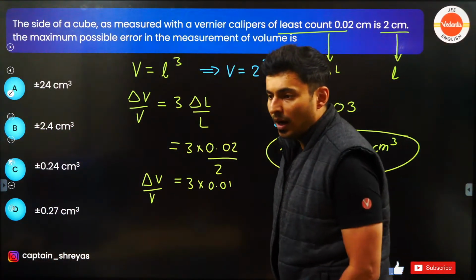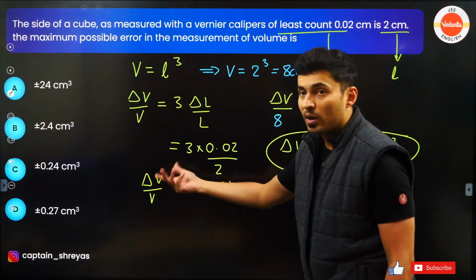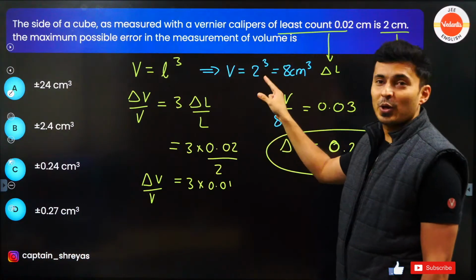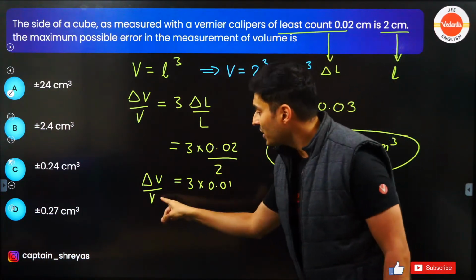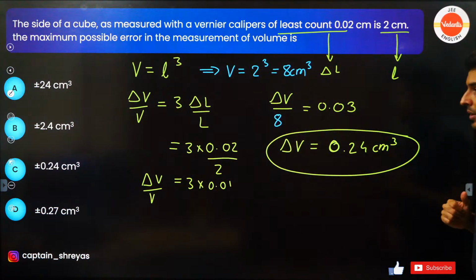Very good. Understood how to solve this? So error in the volume was asked, because there was error in length. For that you need to also find the original volume. Without that you cannot solve, because you can see that over here, the original volume is needed to solve the problem.